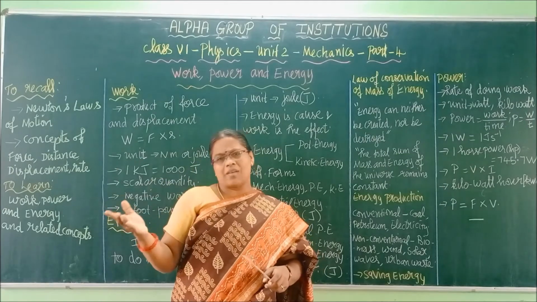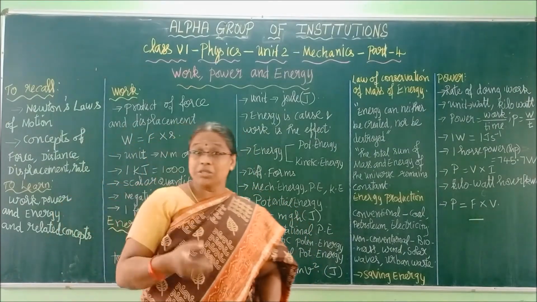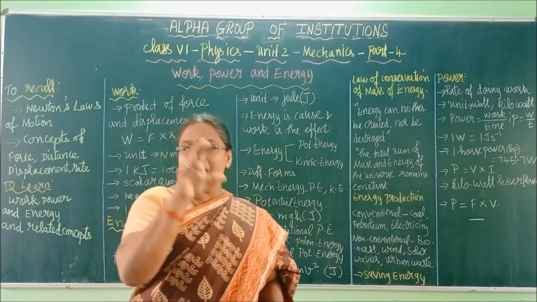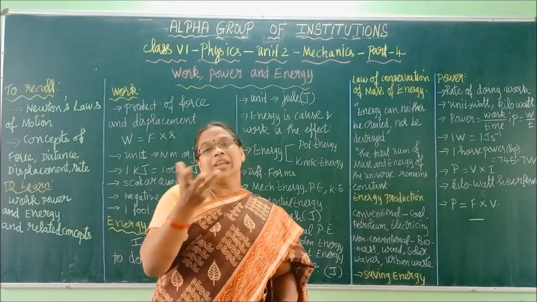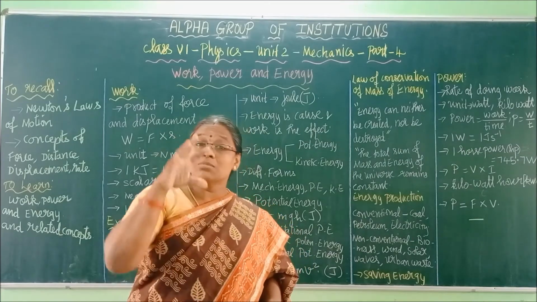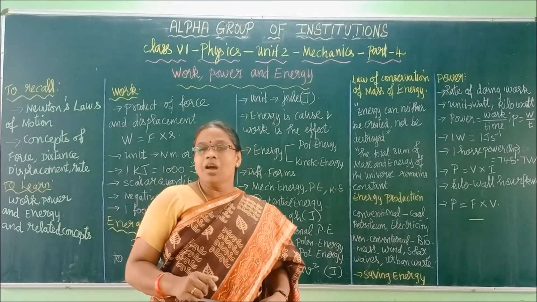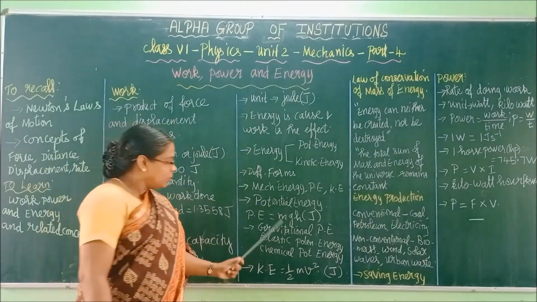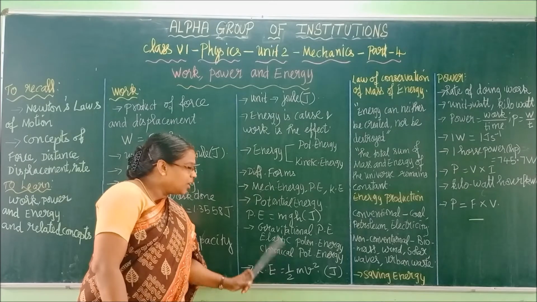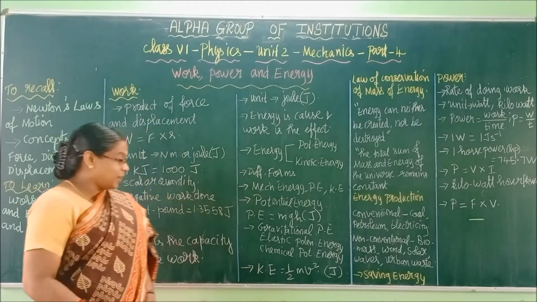Every body will have this, right? The next one is chemical potential energy. I told you the battery example. When energy is stored and not used, it may be called chemical potential energy. Some advanced, complex concepts are involved in this, which you will learn in your consecutive classes. So what are the three types of potential energy? Gravitational, elastic, and chemical potential energy.